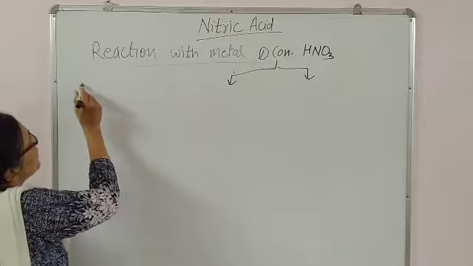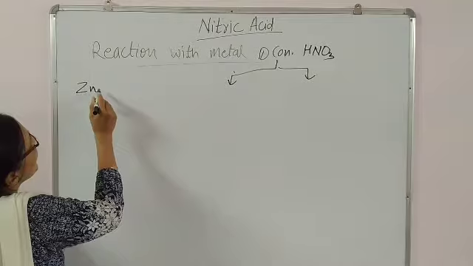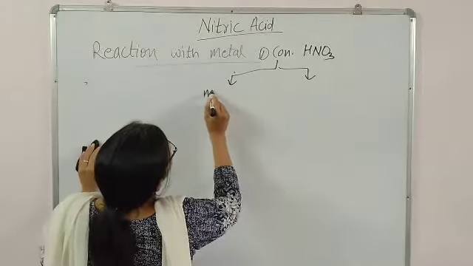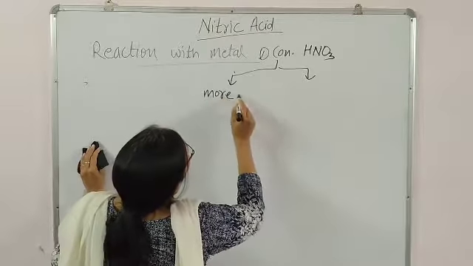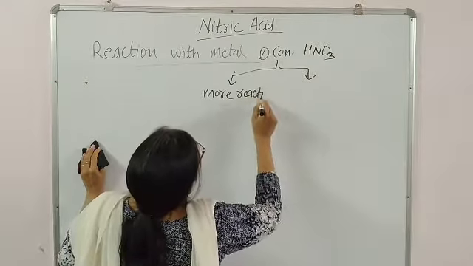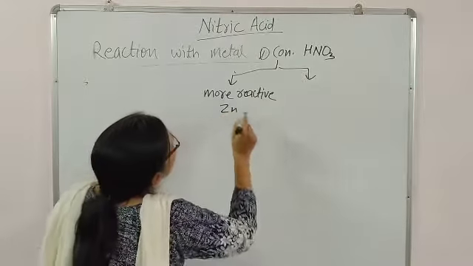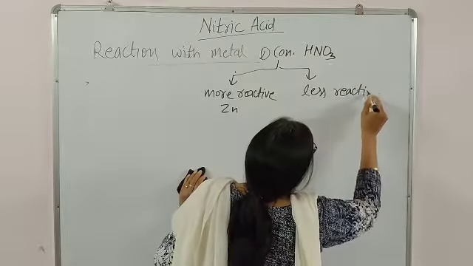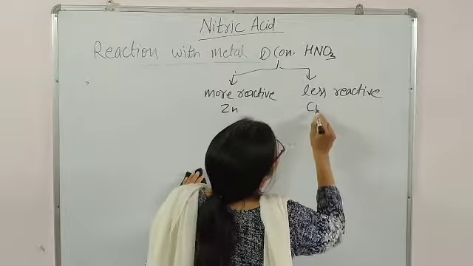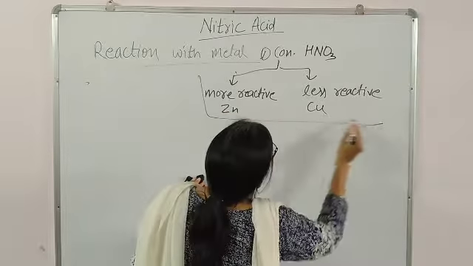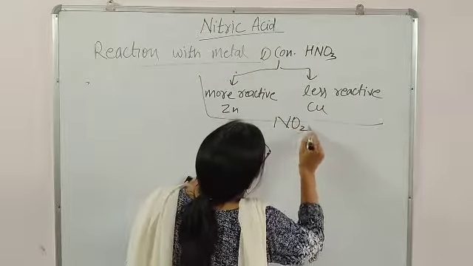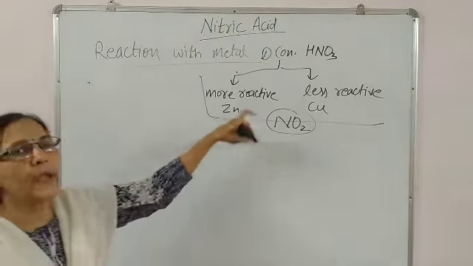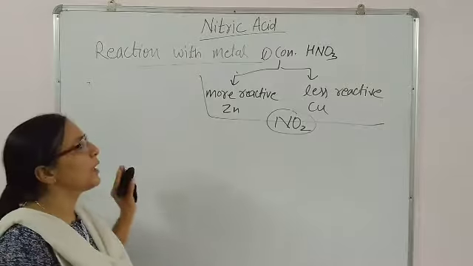There are two types of metal: zinc and such type of metal which are more reactive, and less reactive metals like copper. All will produce NO2. So keep on learning that concentrated HNO3 always gives NO2, nothing else will be formed.